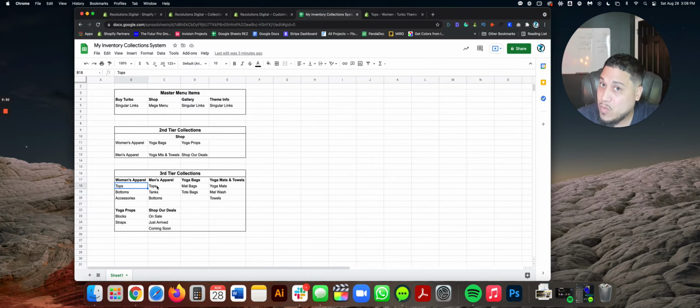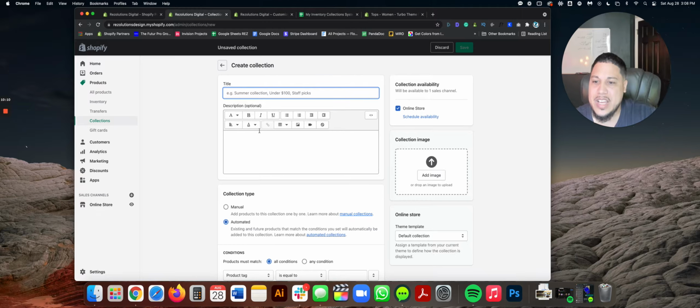So that's a key rule of thumb for you guys to remember: if you have a collection with a name that's going to be shared across different dimensions of collections, you need to be specific with the name, okay? So in this case, women's apparel tops, you concatenate it. That's what you do. So back over here, we're going to say women's apparel, excuse my typo, tops.